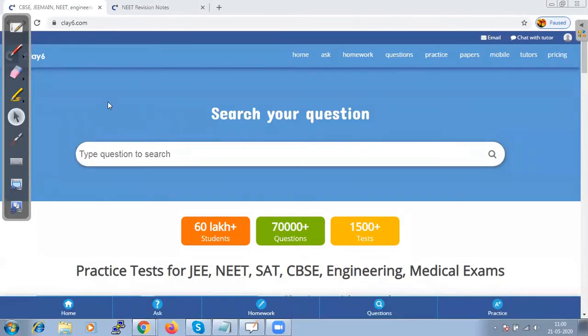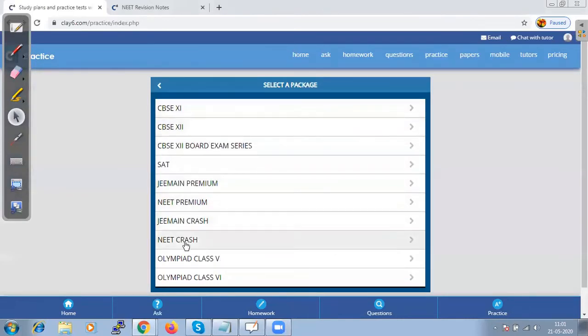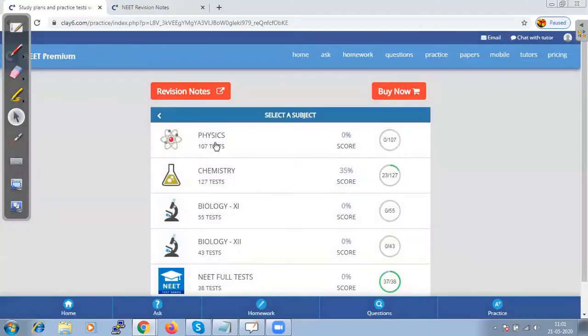So before I start the session, let me walk you through the Play6 site, how we access the revision notes and tests on the Play6 website. If you go to play6.com and click on practice, we need to choose here. We have different packages available, but since we are going to talk about NEET Premium, let us select NEET Premium.